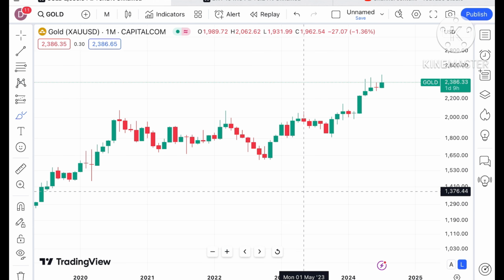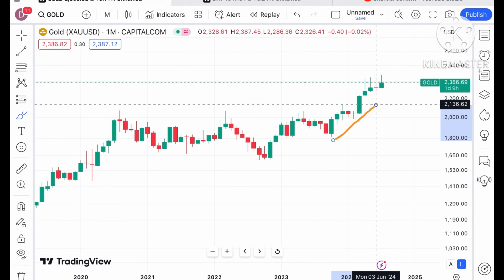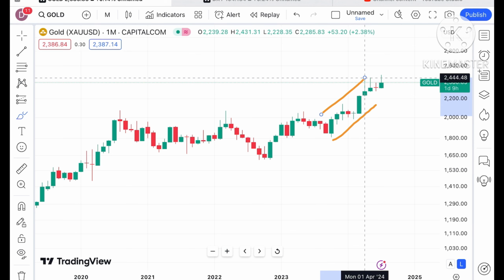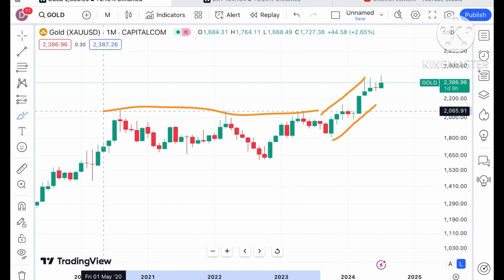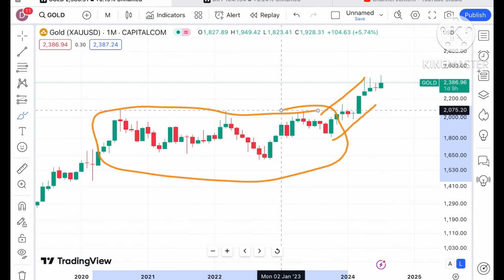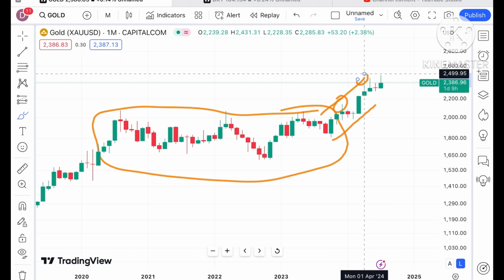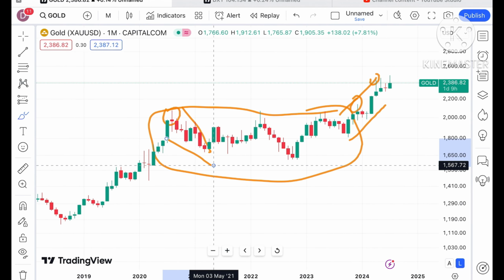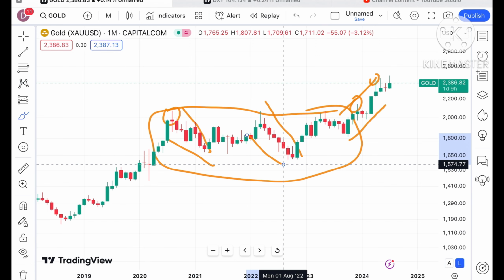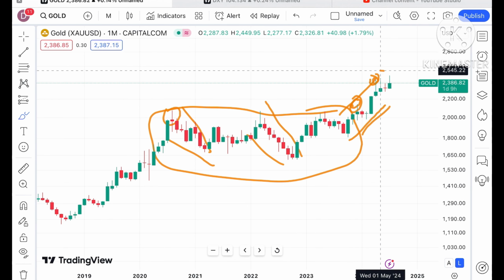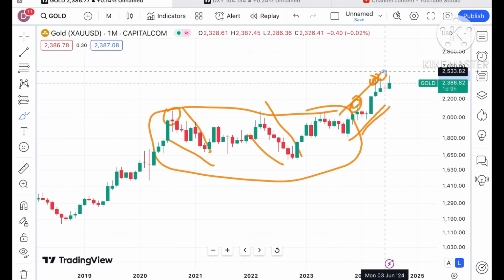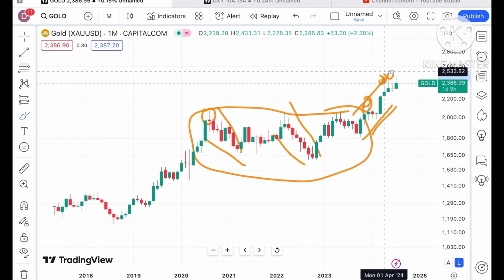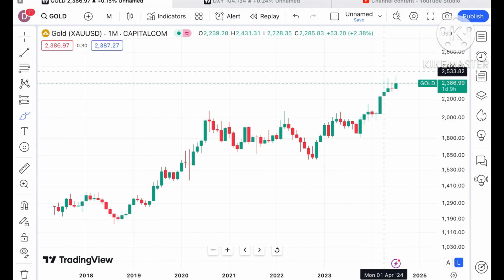Now for all these months, in the previous month we have seen it trying to form a doji candle, and before that it was continuously on an upside because a range breakout happened. That is where it was continuously moving high. Whenever it is making a new high, we have seen a fall coming, and in 2024 we have seen continuous higher and higher prices in gold.